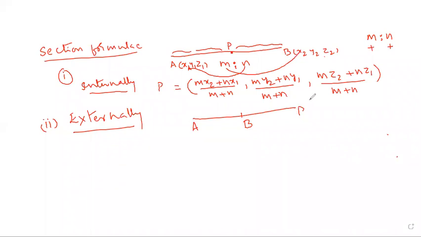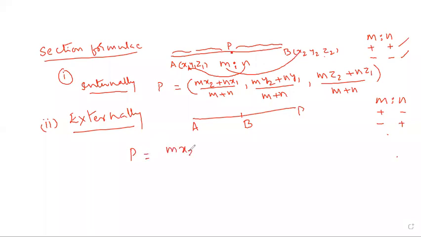Right. How can you understand P? If m and n both have the same sign, it is internal. Minus, minus, both the same sign, means both are cancelled; same signs, plus, plus, are internal. Opposite signs mean it is external. Observe, if the ratio has opposite signs it is external; if the ratio has the same sign it is internal. Okay? Right.